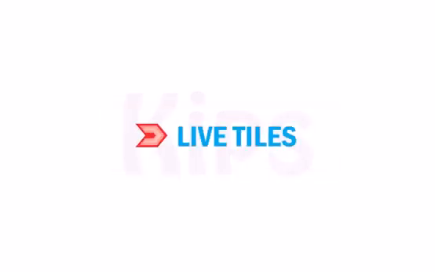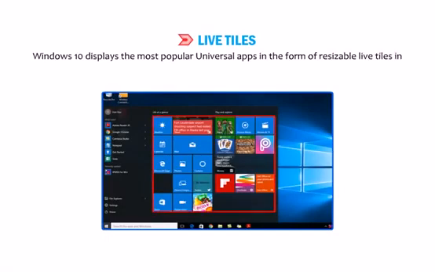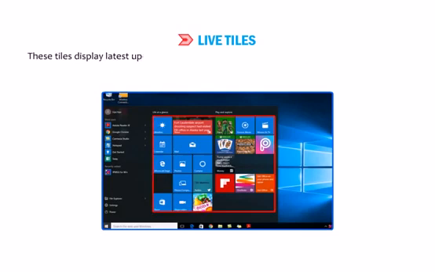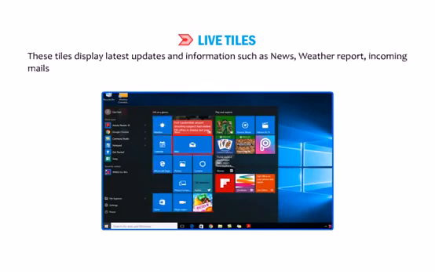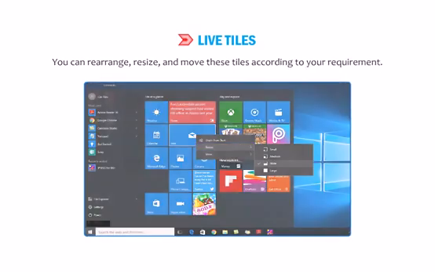Students, let us now talk about live tiles. Windows 10 displays the most popular universal apps in the form of resizable live tiles in the right pane of the Start menu. These tiles display latest updates and information such as news, weather report, incoming mails, etc. without opening the app. You can rearrange, resize and move these tiles according to your requirement.